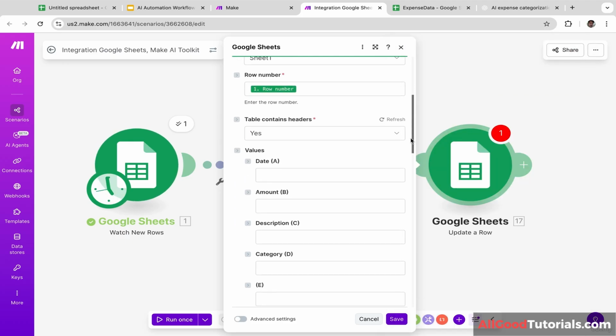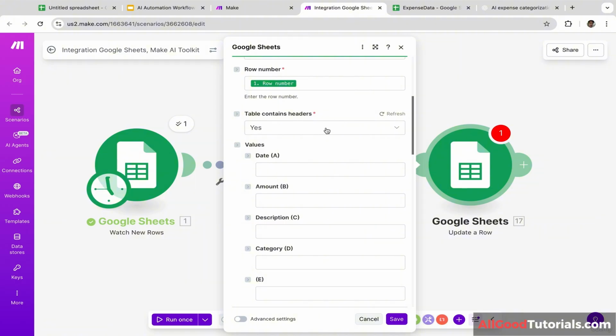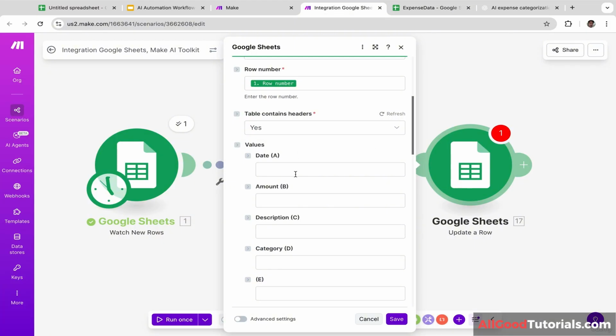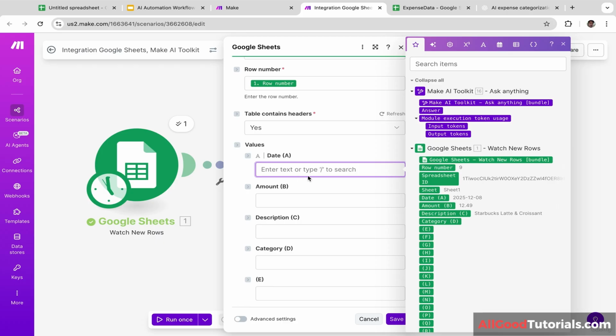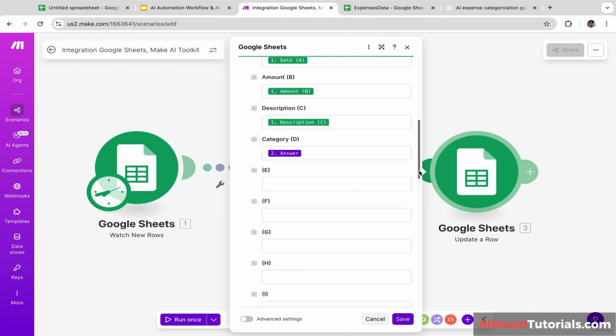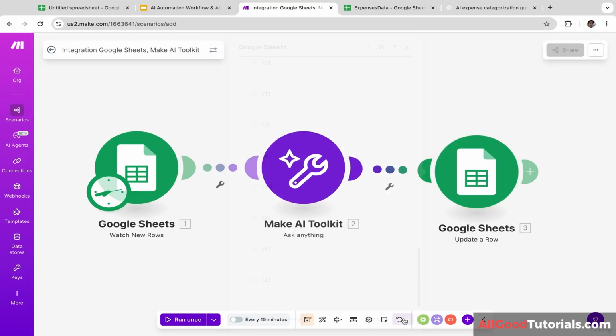Let's scroll down a little bit. Table contains header, I'm going to put yes because obviously this data has a header, right? So the first row is the header. For date, we're going to select date. For amount, we're going to select amount. For descriptions, we're going to select descriptions. And for category, we are going to select answer. Let's scroll down and let's click save.